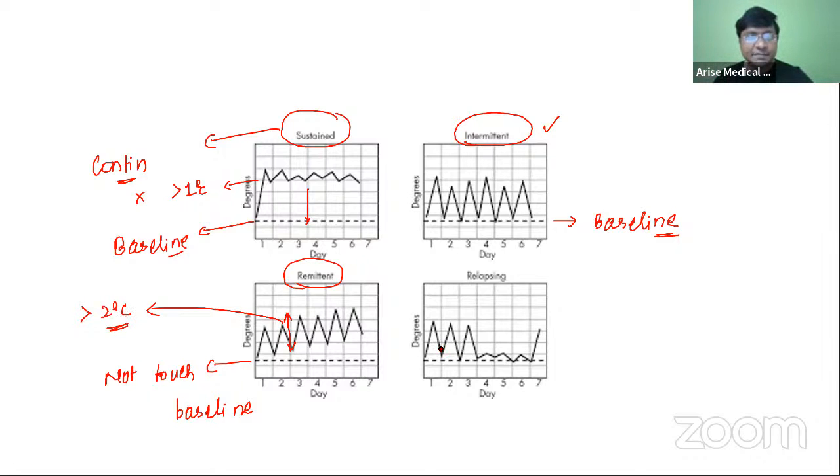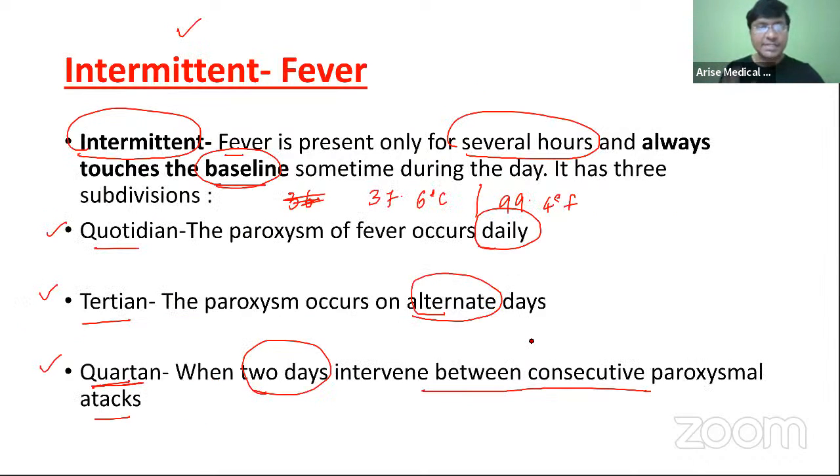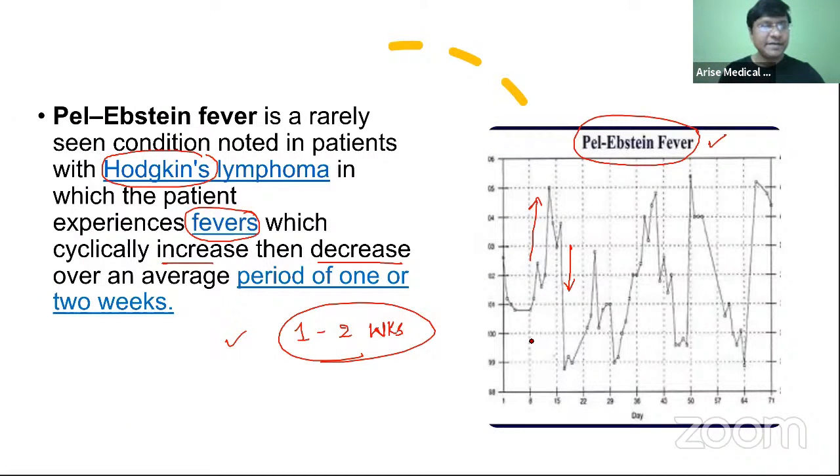Whereas in relapsing fever, initially it will be remittent and later it will turn into intermittent. Okay, so that is what is your continuous fever, intermittent fever, remittent fever, and as well as the relapsing fever. So you should know the patterns of fever, and in the present question which has been asked to you, the fever pattern shown in the photograph, it is nothing but your stepladder fever seen in enteric fever.